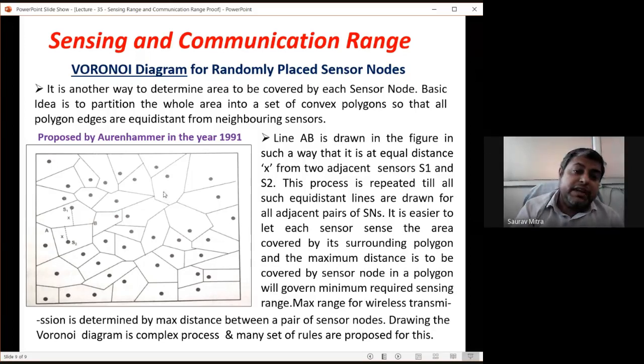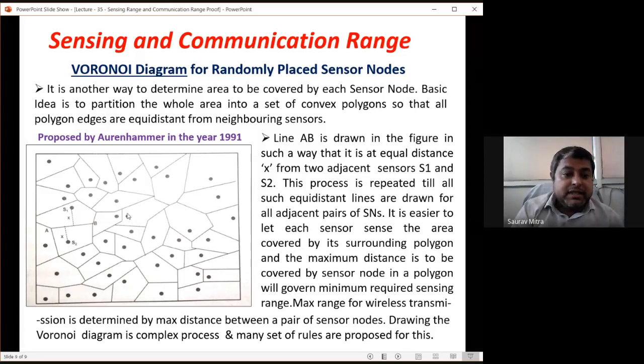So you have to find out what is the max distance between any pair, and I think this is the max distance between any pair. You can sense from here to here, but this is not a pair, just an adjacent pair counts. So if this sensor node wants to send data here, it will route through this and this.